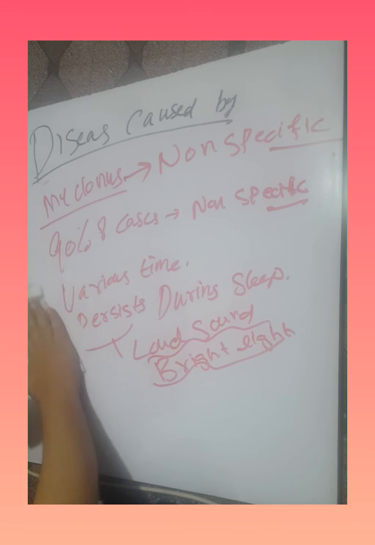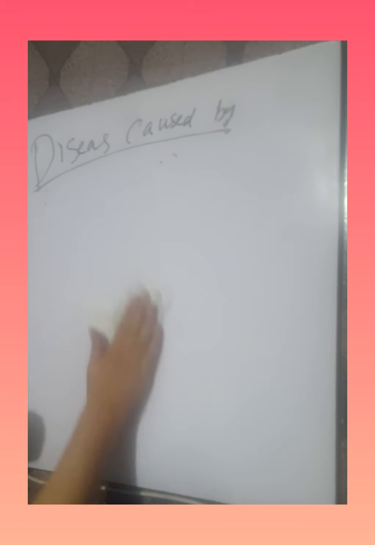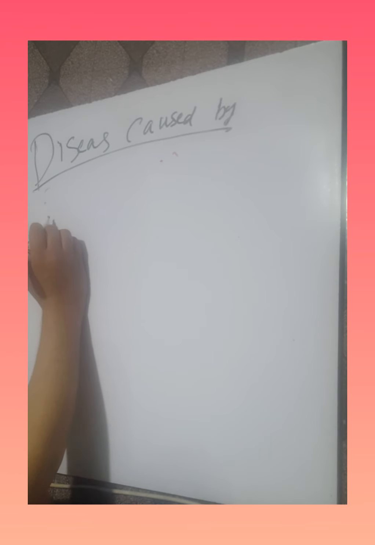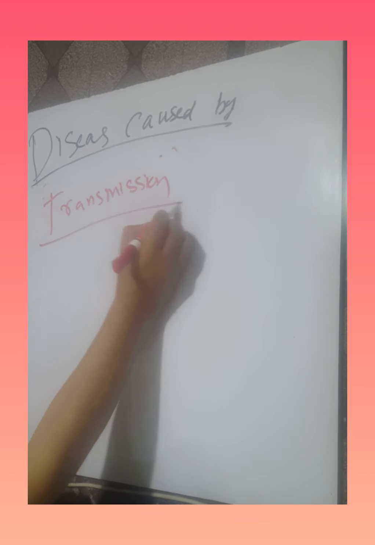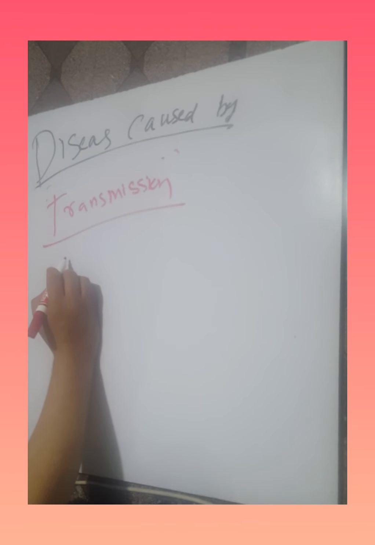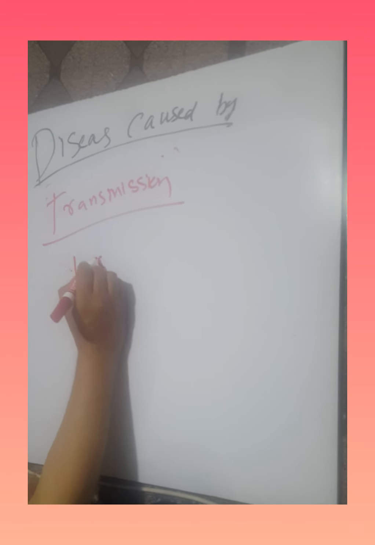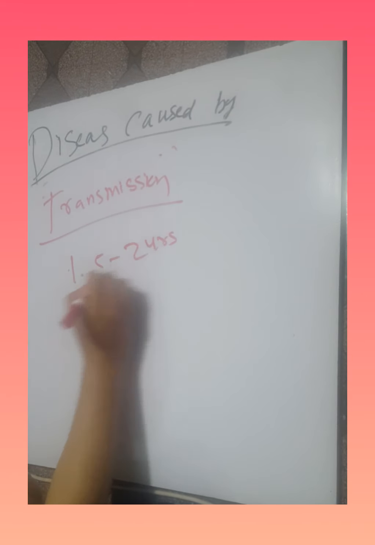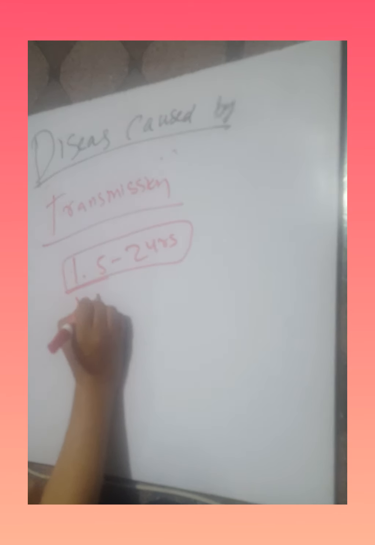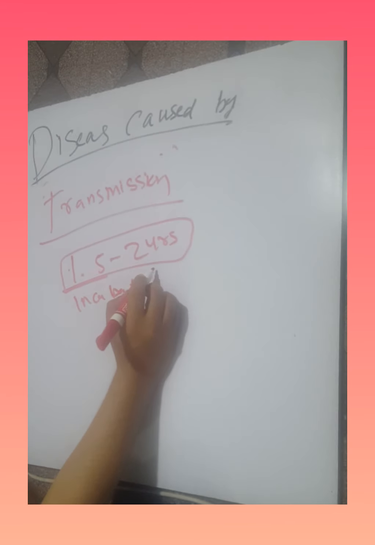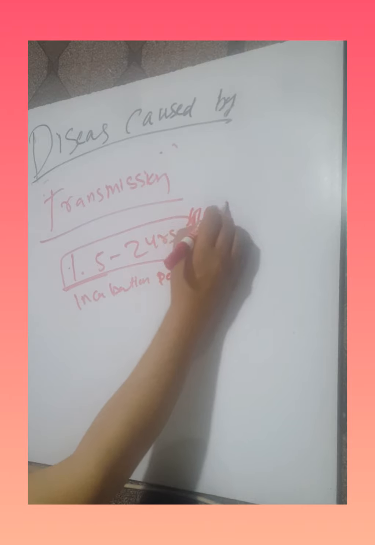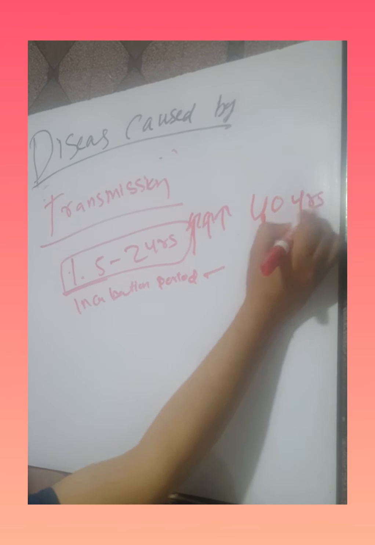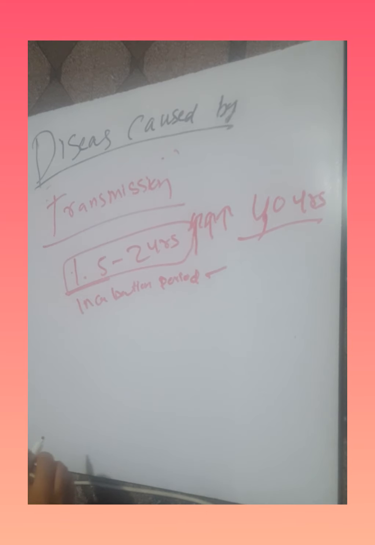What is the transmission of Jakob disease? Is Jakob disease transmitted to another person or not? Transmission can occur, but the incubation period is 1.5 to 2 years. The incubation period may be increased up to 40 years. This can be transmitted.